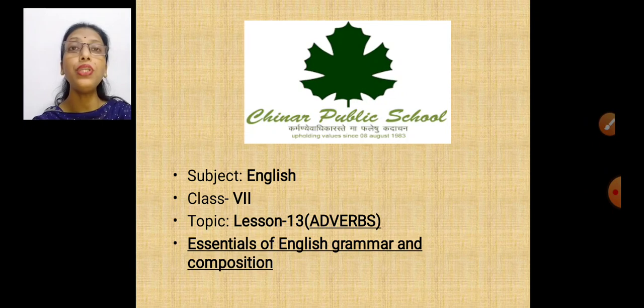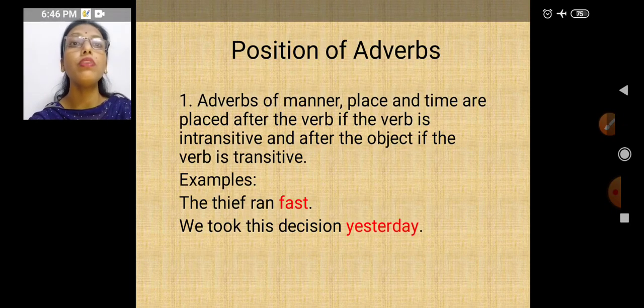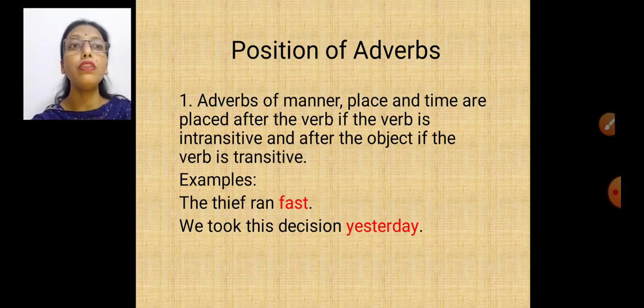Today we will continue with adverbs, chapter 13 of the grammar book, and we will be learning about the position of the adverbs. Okay? To begin with, first we will see adverbs of manner, place, and time. If the verb is intransitive, suppose there is no object in the sentence, then this adverb will come after the verb. But if there is an object, it will come after the object.